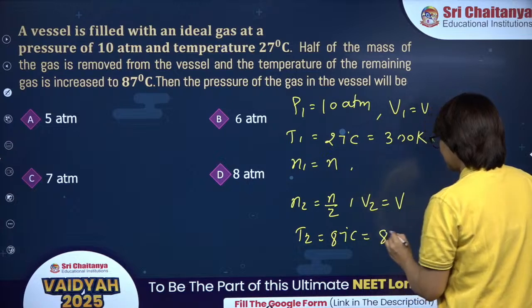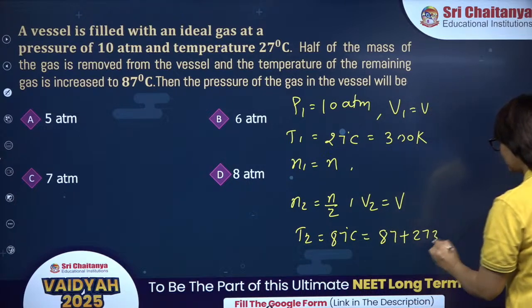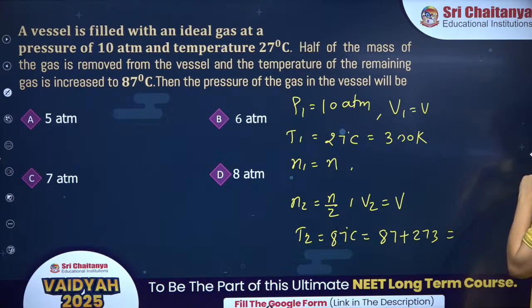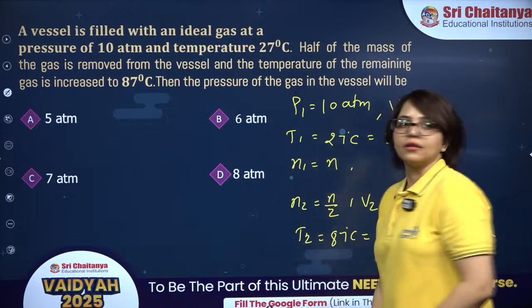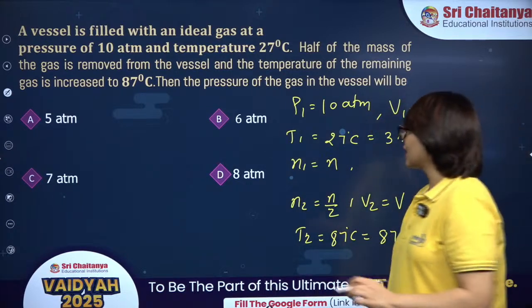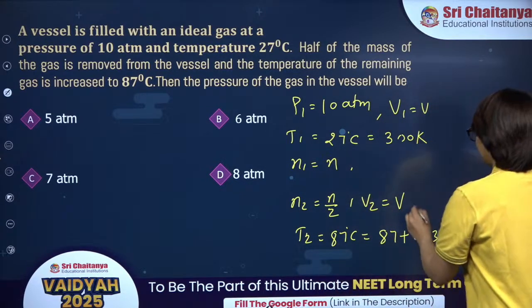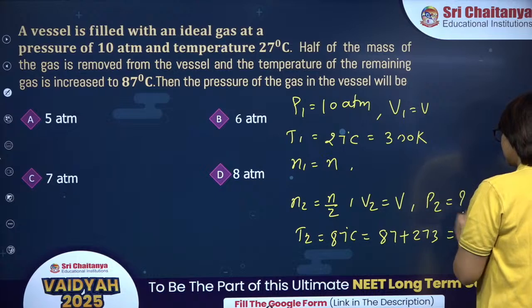So it will be 87 plus 273. So 280 plus 80, 360 Kelvin. This is the new temperature. Then what is the new pressure of the gas in the vessel? You have to find the new pressure of the gas in the vessel, P2. Use PV is equal to nRT.